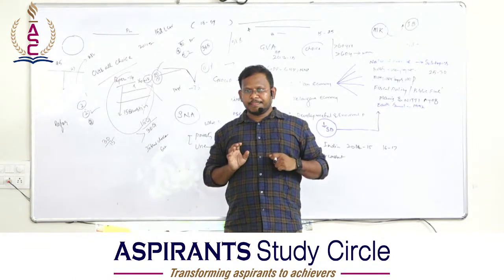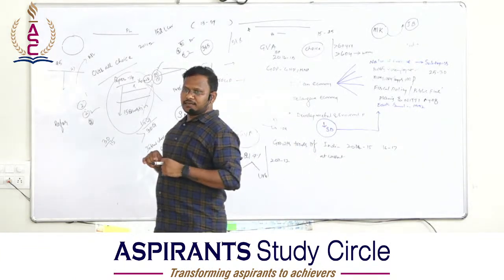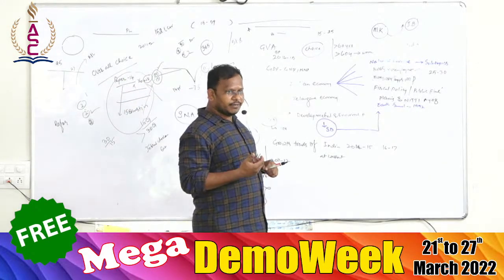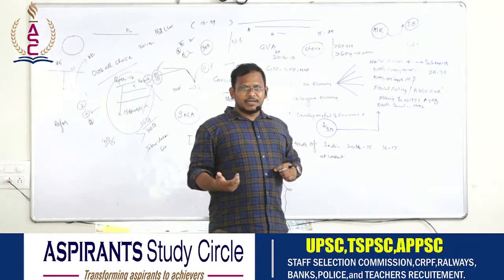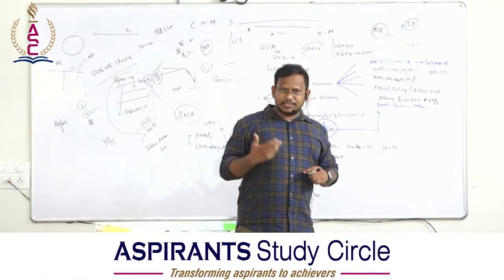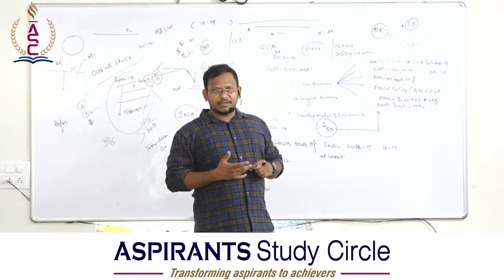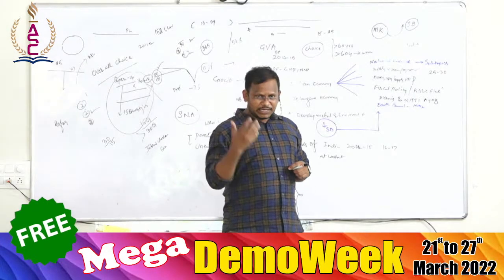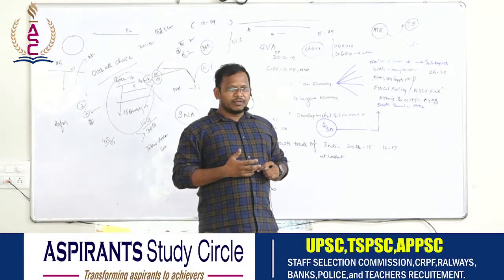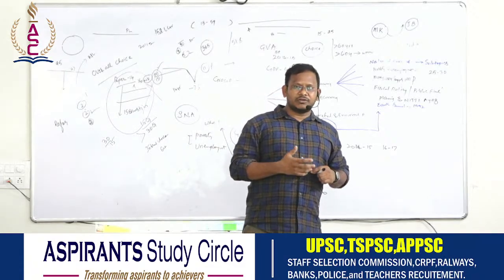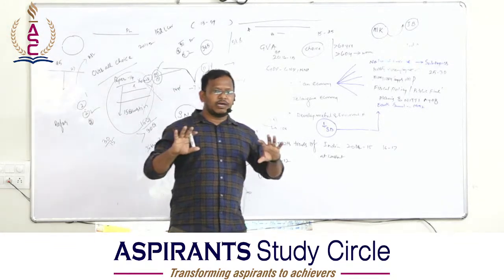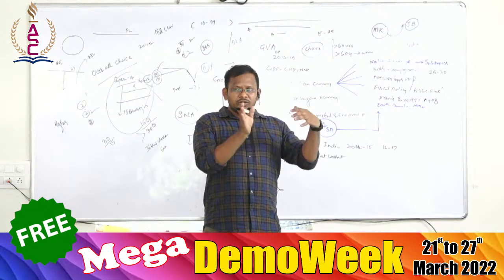UPSC, constitutional body. CAG, constitutional body. Election Commission of India, constitutional body. National Commission for SCs, under Article 338, constitutional body. National Commission for STs, under Article 338A, constitutional body. CAG, under Article 148. Election Commission of India, under Article 324. GST Council, under Article 279A. All these are called constitutional bodies. Constitutional bodies are the bodies which have been exclusively mentioned in the Constitution.